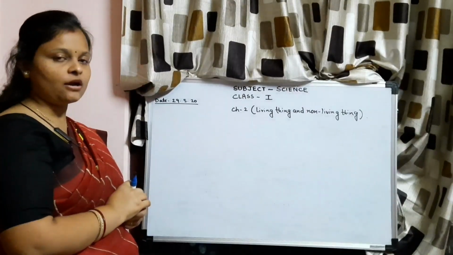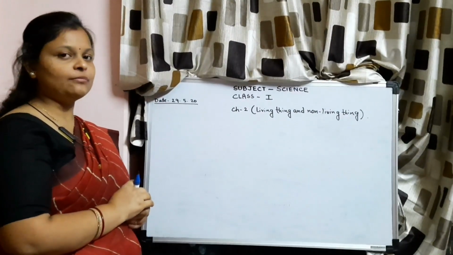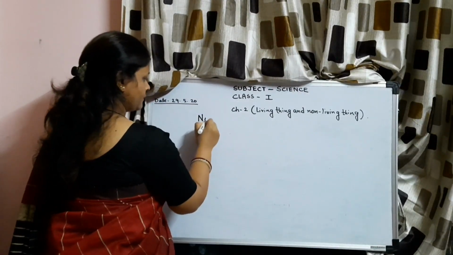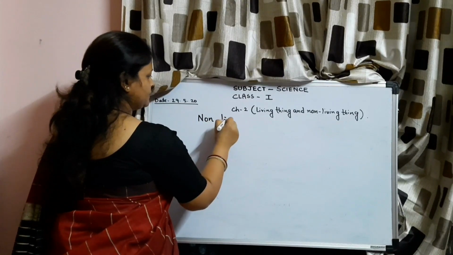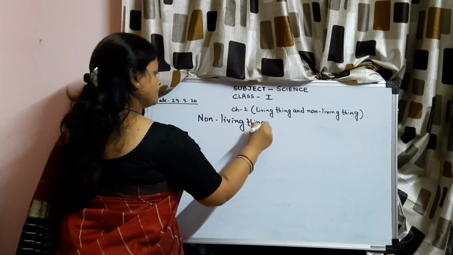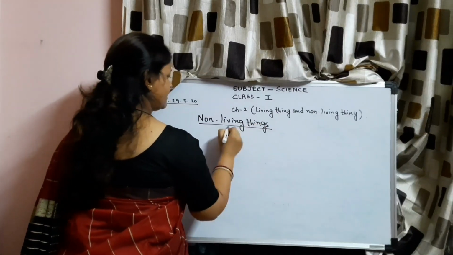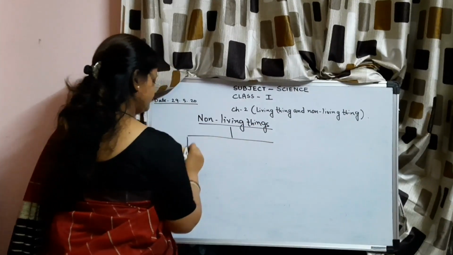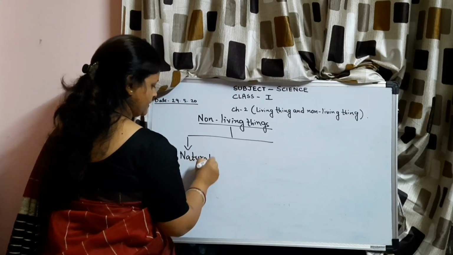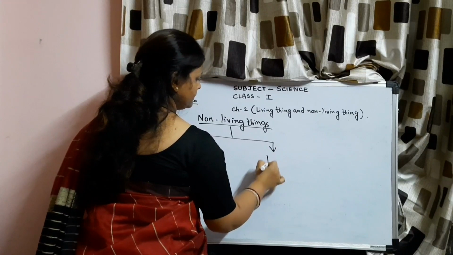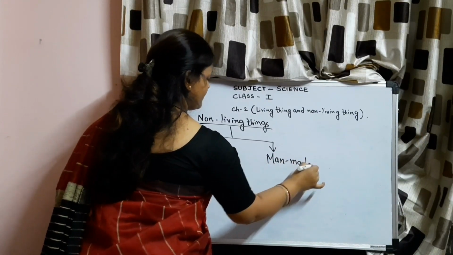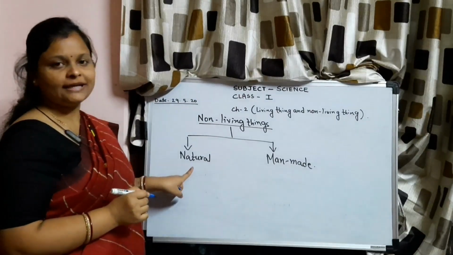Non-living things are of two types. It can be natural and man-made. So, non-living things can be natural and man-made. Now, what are natural things?